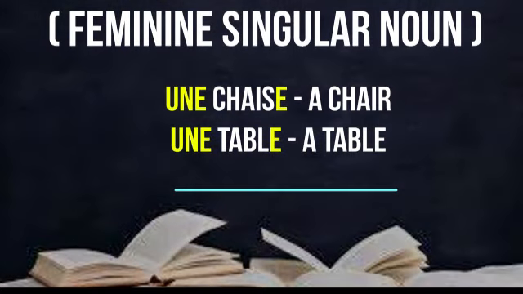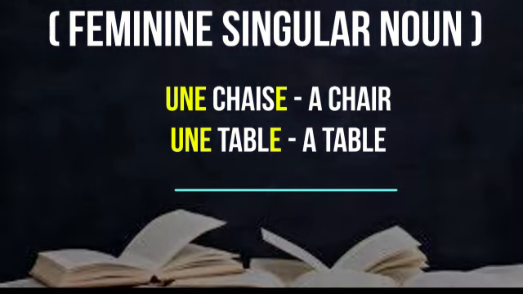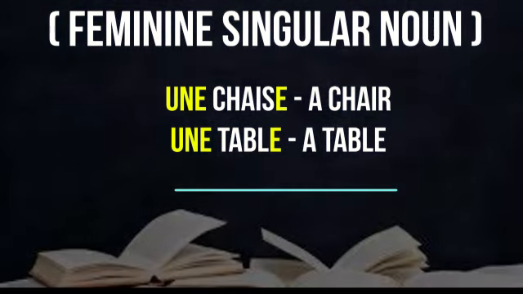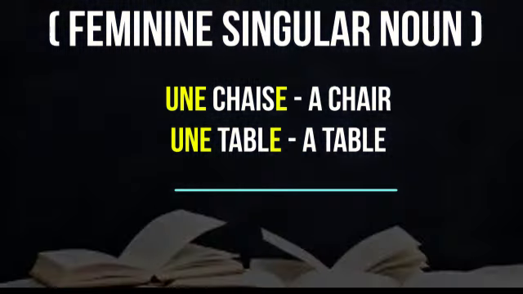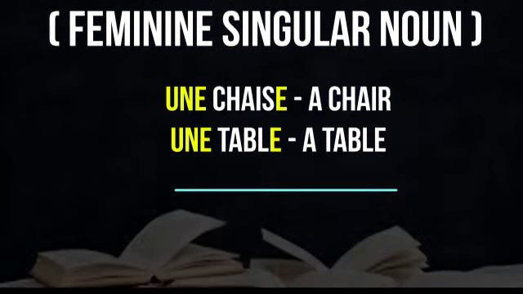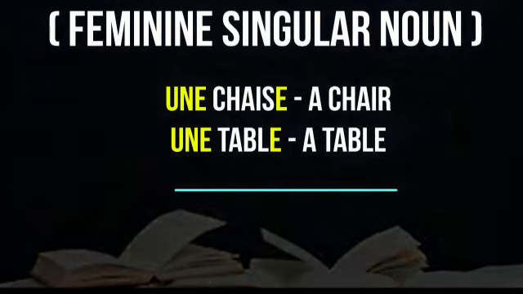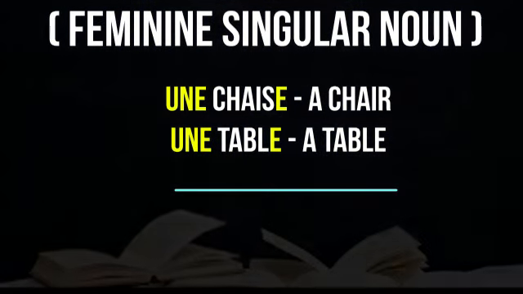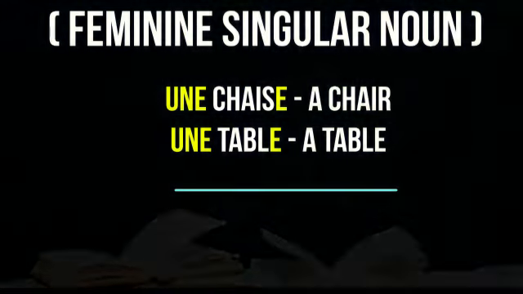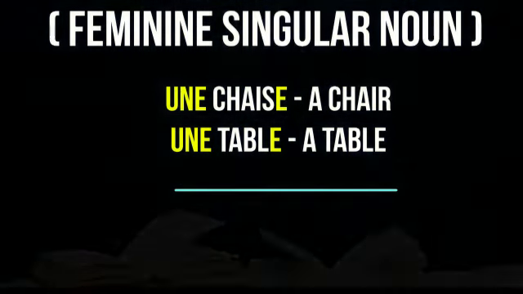Then let's see a few examples in the feminine singular noun category. Une chaise. Chaise means chair. Une chaise, a chair. Une table, a table. Here chaise and table are feminine. Now how to find out that the noun is feminine? So friends, 75 to 80% of the times when the noun ends with E, it means it is feminine.